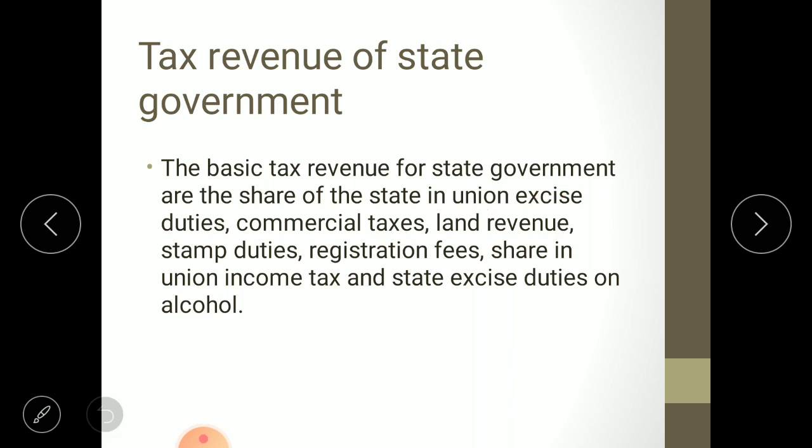At that time we also discussed that on some liquor and narcotic products, state government charges excise duties. Commercial taxes, land revenue, stamp duties, registration fees, share in union income tax, and state excise duties on alcohol. These are a few sources by which a state government earns revenue.